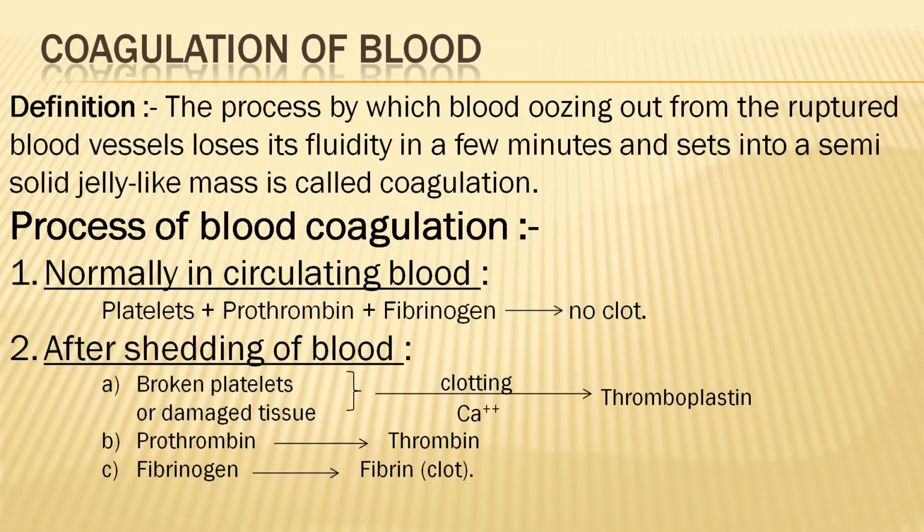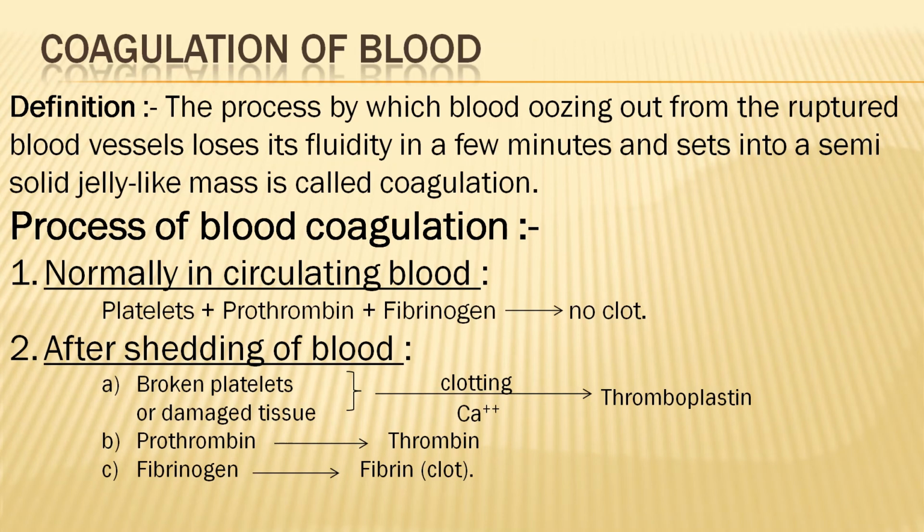Now, blood coagulation, or what is the blood clotting mechanism? The process by which blood oozes out from the ruptured blood vessels, loses its fluidity in a few minutes, and sets into a semi-solid mass is called coagulation. So when the blood vessel ruptures and blood oozes out, you will not see blood continue to flow from the wound for a long time. After a few minutes, it automatically stops.